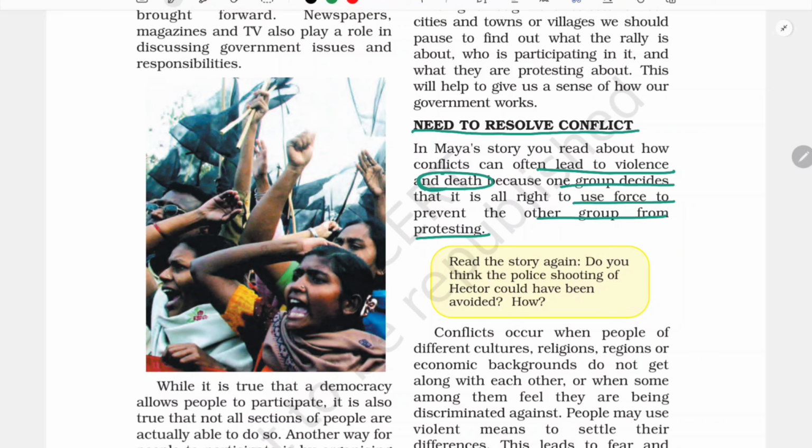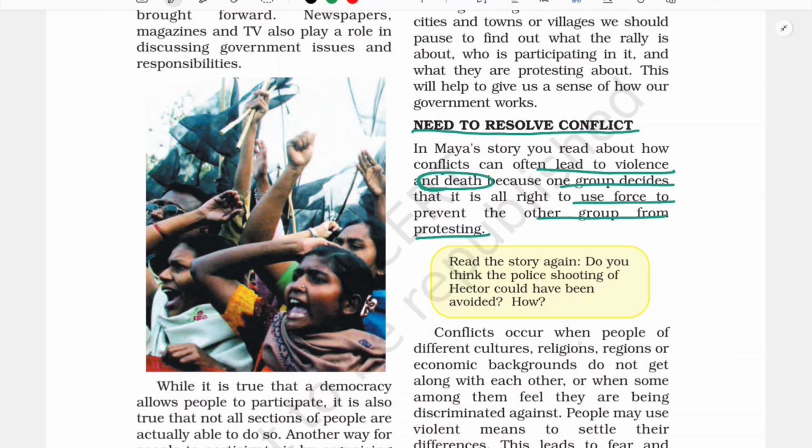When you opt for violence, the ultimate result is not always good. It always results in destruction and death, especially death. Destruction can be replaced, but how can you replace the life of a person? So it is always safe for us to avoid violence.